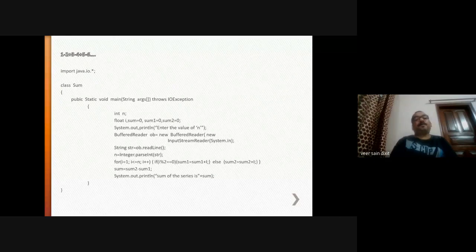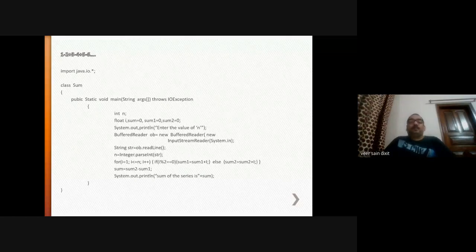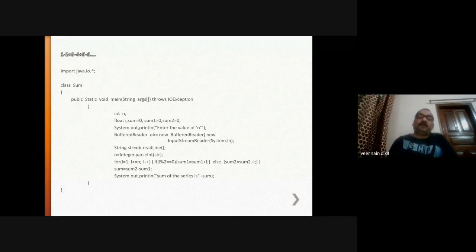On the command prompt you will write javac sum.java. That will be converted into bytecode if there is no error. Then using the java command you will execute it, and the result will be printed like this: sum of the series is, whatever the sum value. Is it clear to all of you?